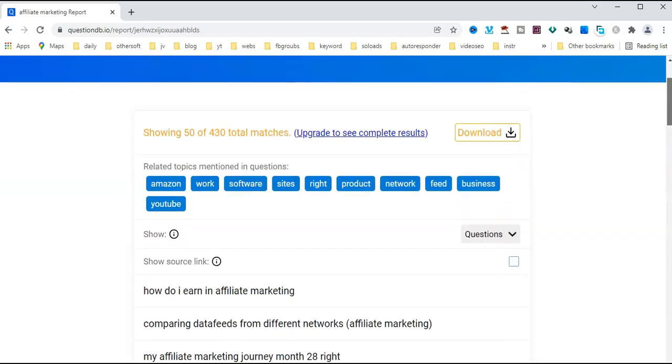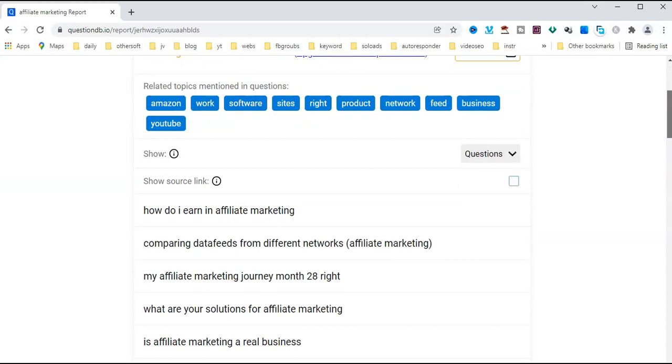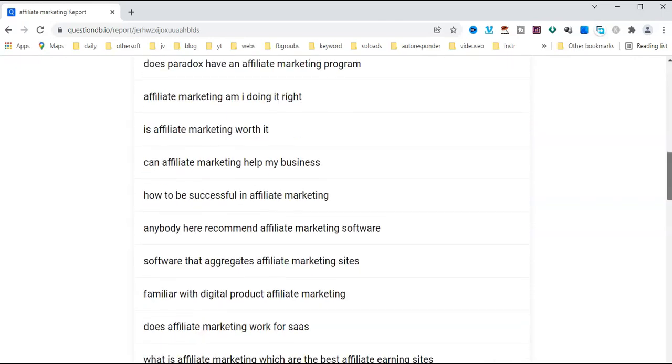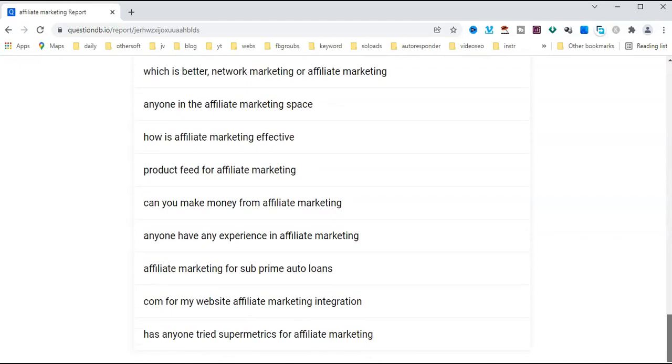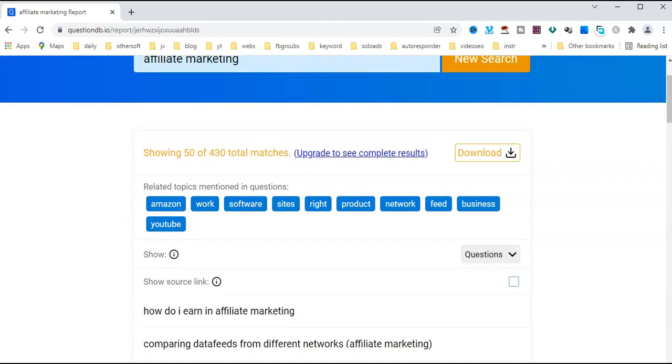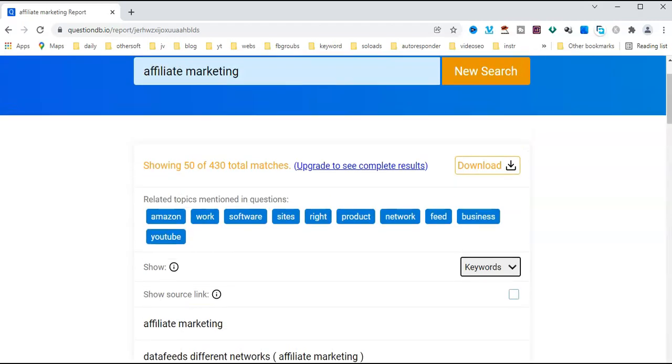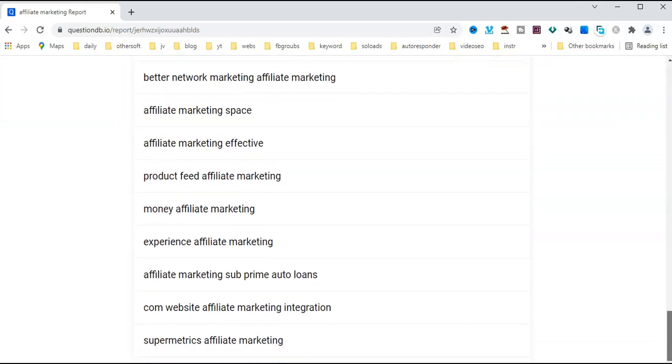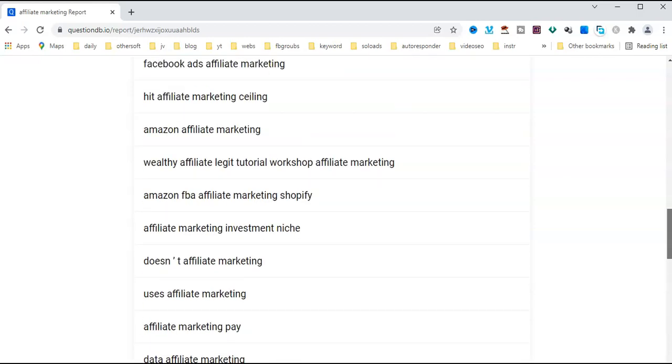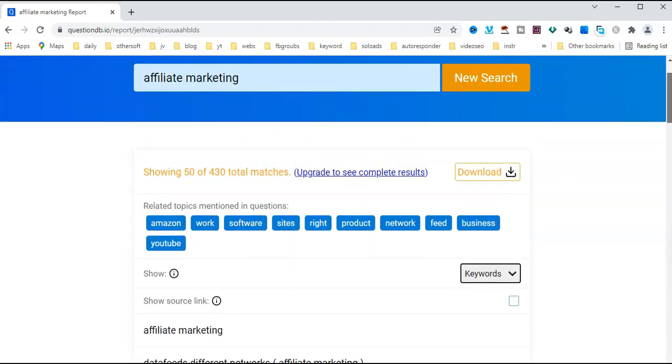430 total matches results. Here is how do I earn in affiliate marketing? Compare data feed from different network. Here are a lot of question based results related to your keyword affiliate marketing, questions and also keywords. More than 430 total results. Upgrade for a lot of features, but with the free method only the first 50 search results are visible.